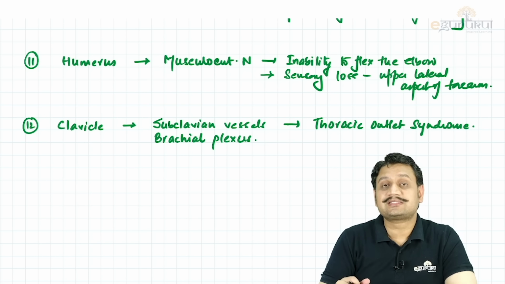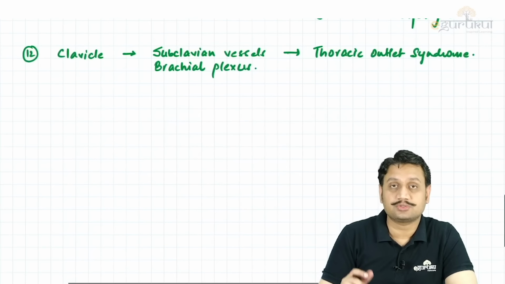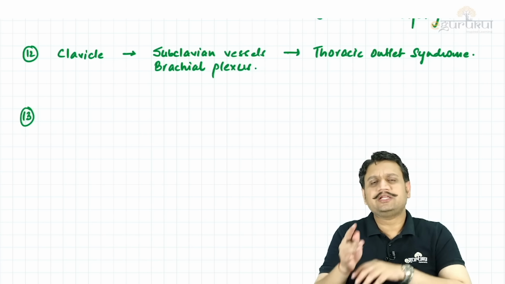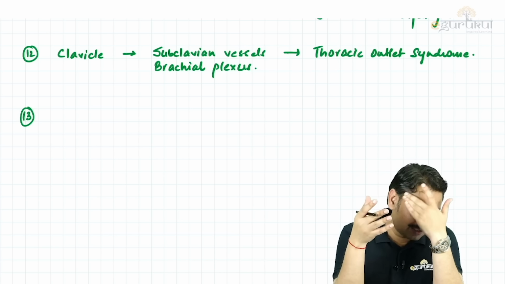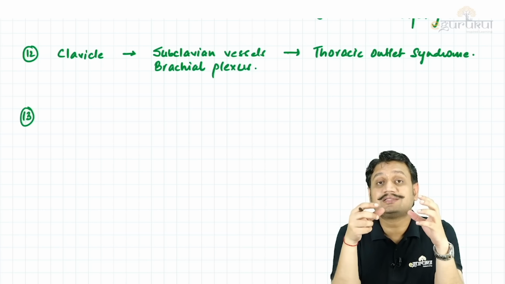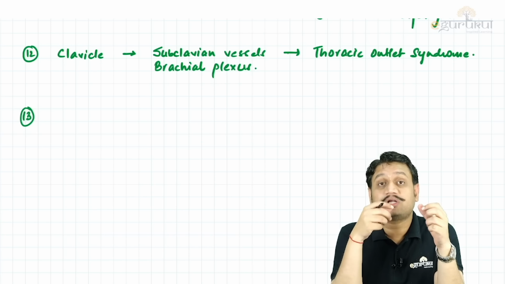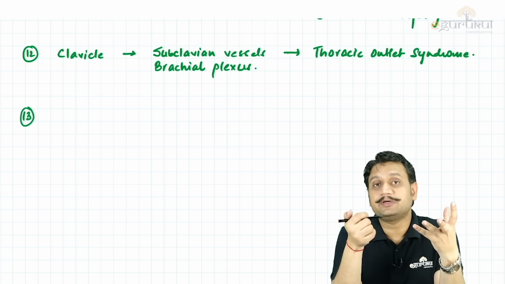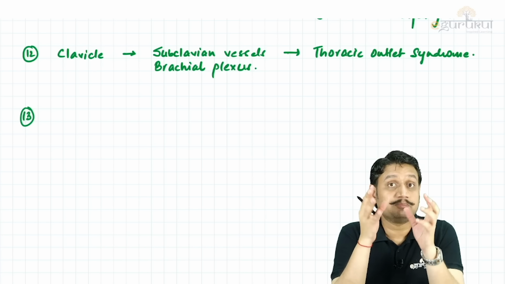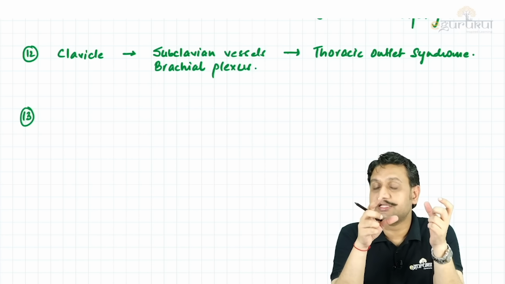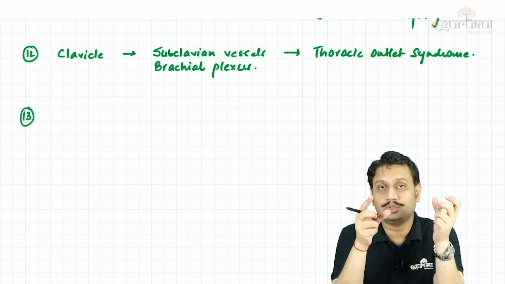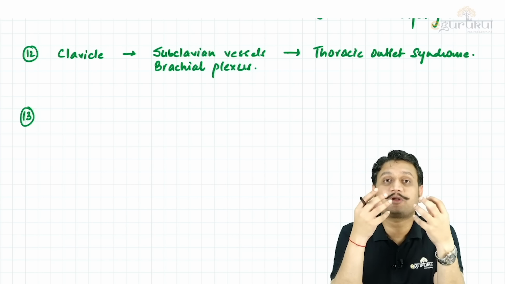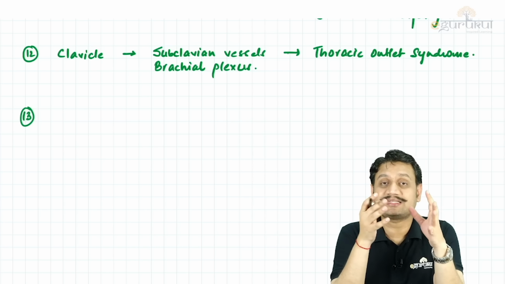Okay, what are the tests? I'm going to discuss with you the test also. So nerves and the injuries. Next, in the spine, you know that we have as a part of classroom, wherever you have taken a class, the disc prolapse. Okay, whatever region it is affecting, the radiculopathy, that is something you need to remember. L4, L5, S1, the most important areas. If somebody is not able to move his great toe, L5, extensor hallucis longus, what will be the site of disc prolapse? That you should know. Okay, that is a part of disc prolapse.